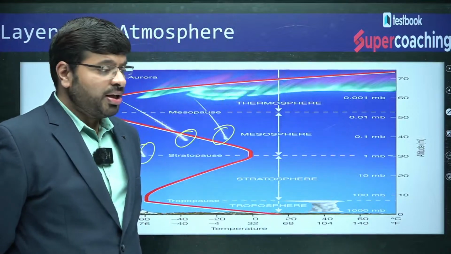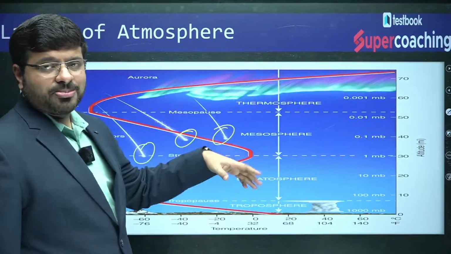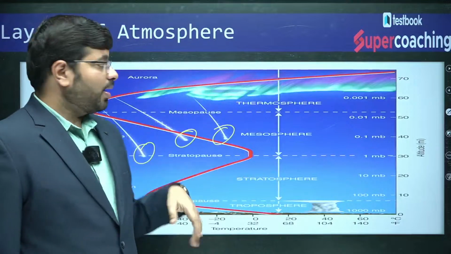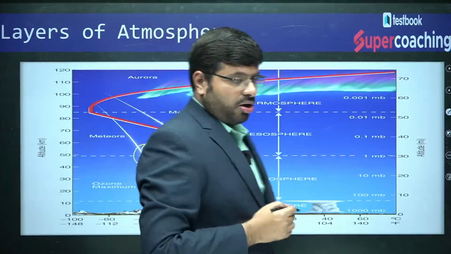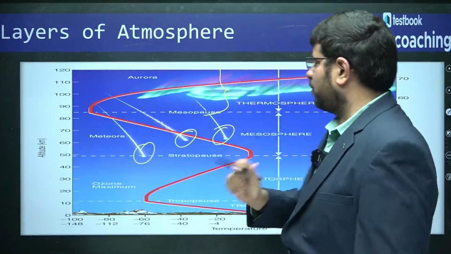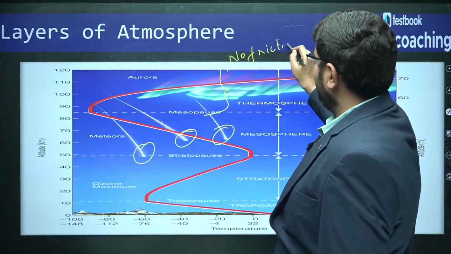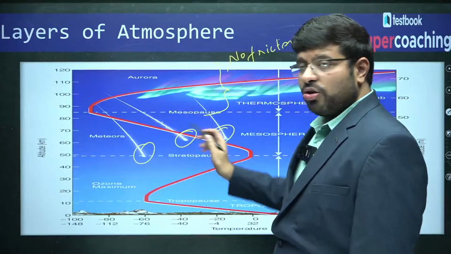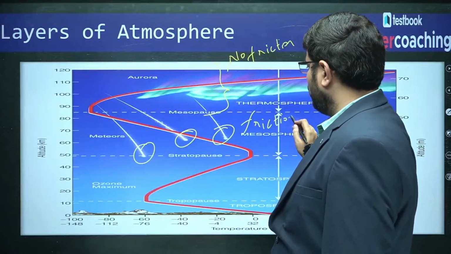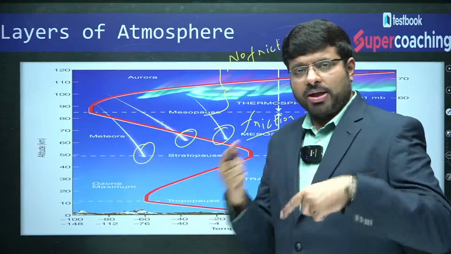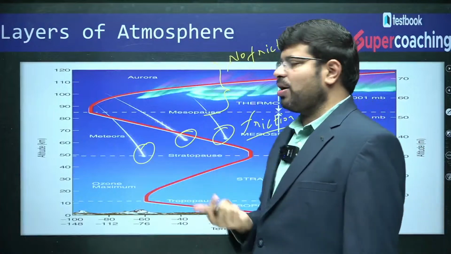It is because, when the meteors are coming with rapid speeds into the Earth's atmosphere, in the upper parts of the atmosphere, that is in the layers of the thermosphere, there is not enough friction, no friction. Whereas by the time they come towards the lower part, some friction is developed. When the friction is developed, the meteors start burning. As they burn, it looks like a shooting star to us.